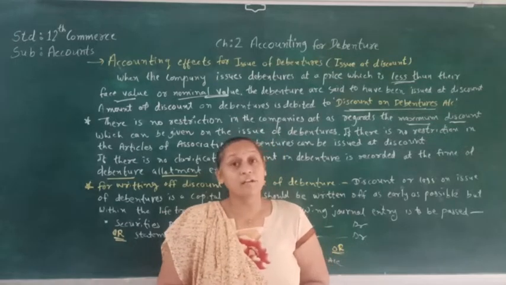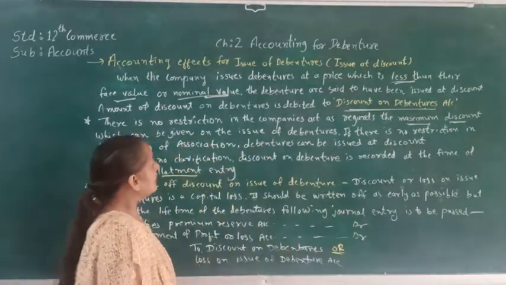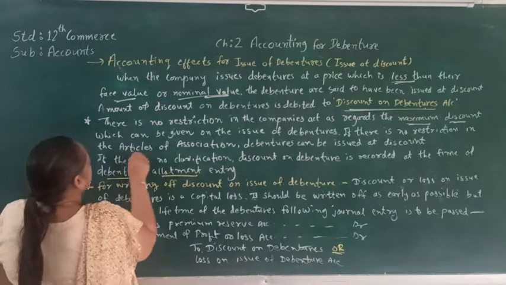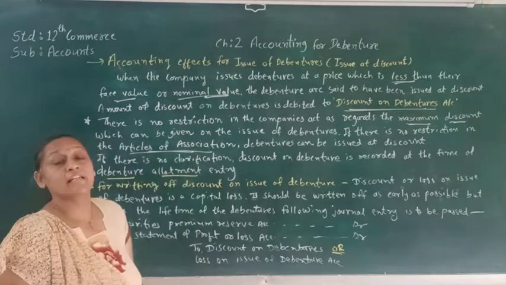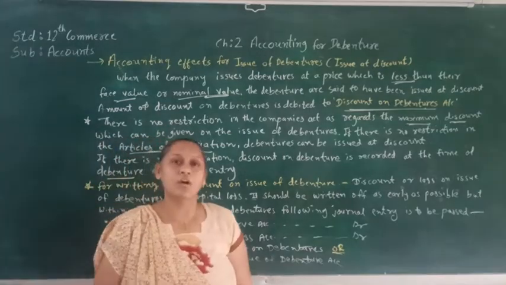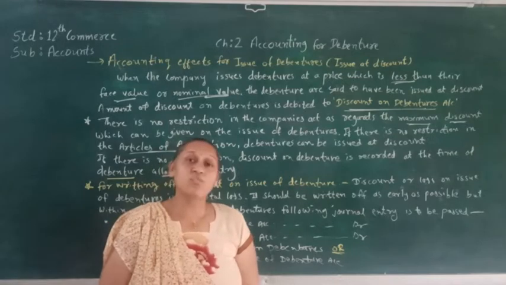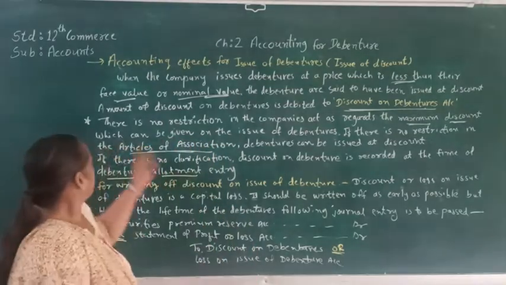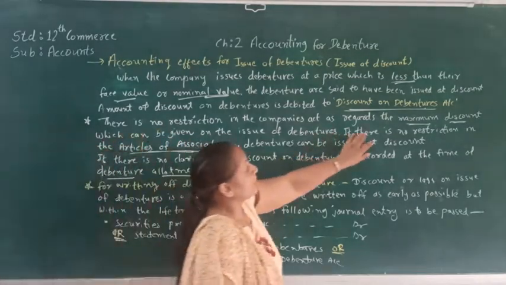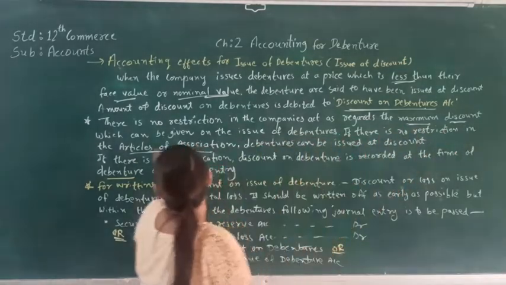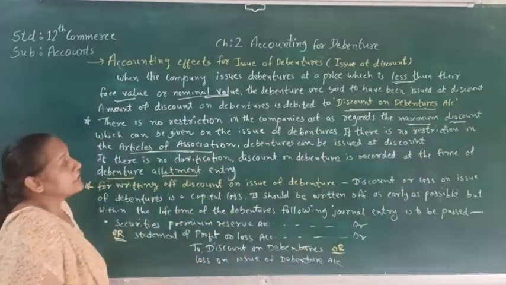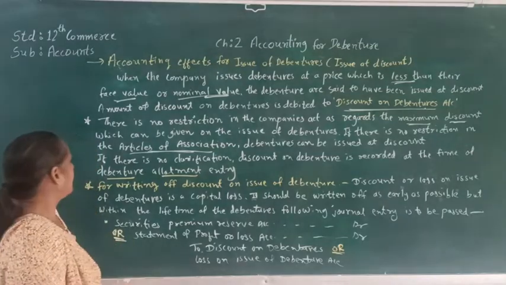There is no restriction according to the Companies Act, but the company has to see the articles of association. If the articles of association say anything about the issue of debenture, the company has to follow those rules. If there is no restriction in the articles of association, debenture can be issued at a discount.